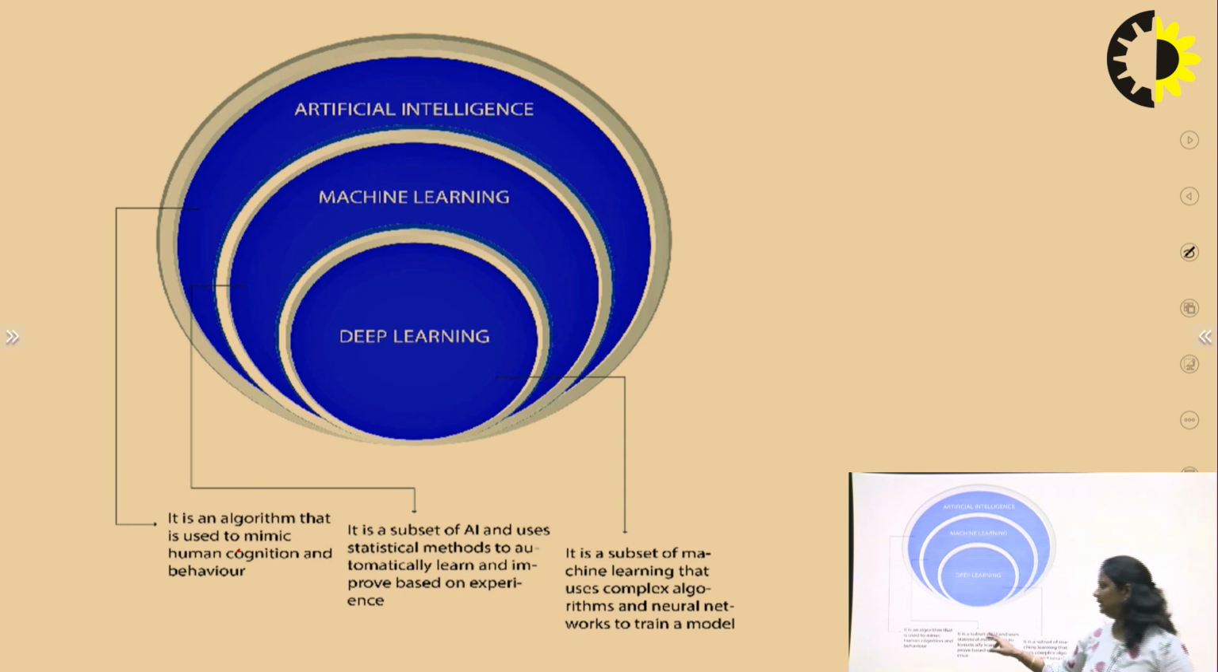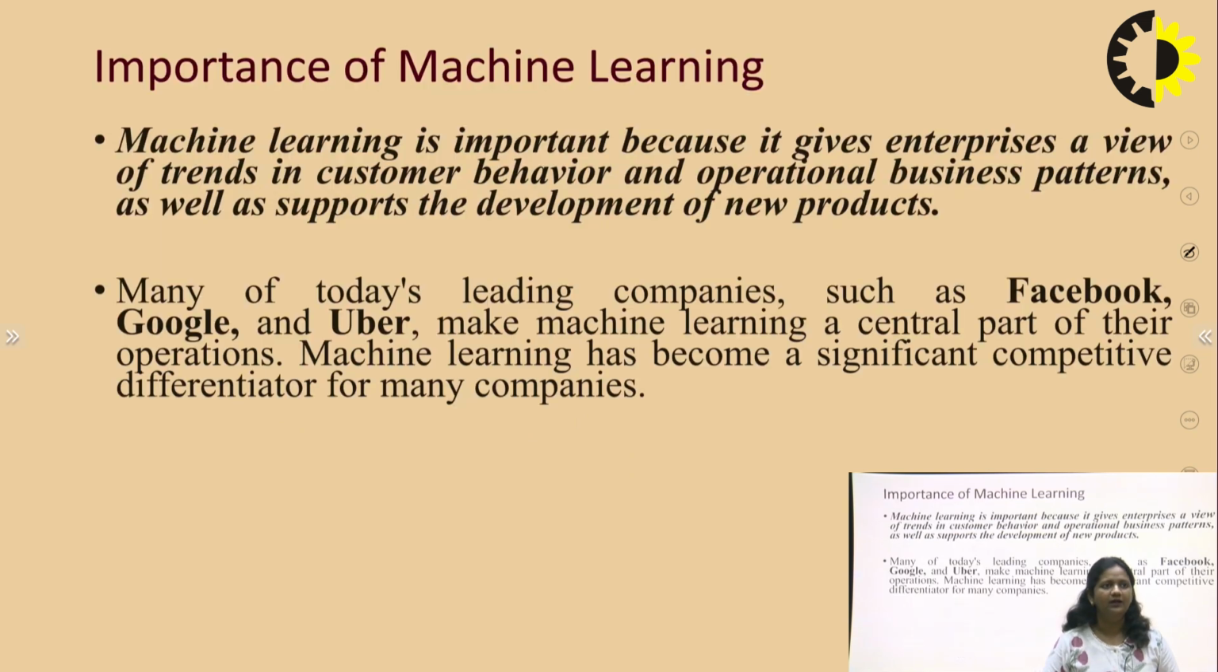And machine learning is a subset of AI and uses a statistical method, or we can say a machine learning algorithm that automatically learns and improves based on performance. Deep learning is a subset of machine learning that uses complex algorithms in comparison to machine learning algorithms and a neural network approach to predict the result, or we can say to build a model. So this is the main concept of artificial intelligence, machine learning, and deep learning.